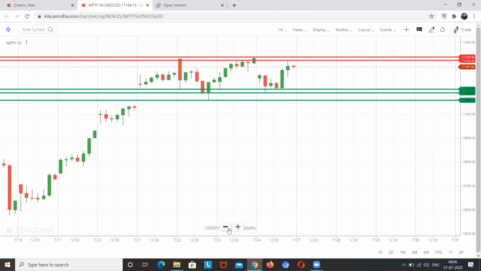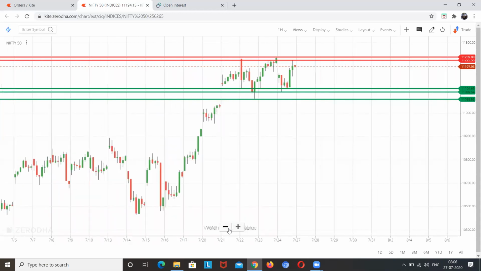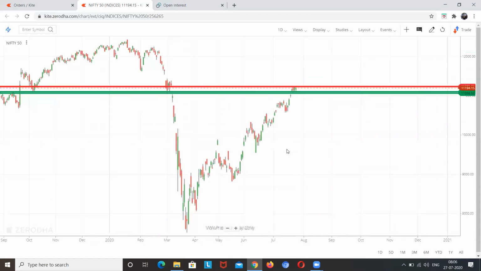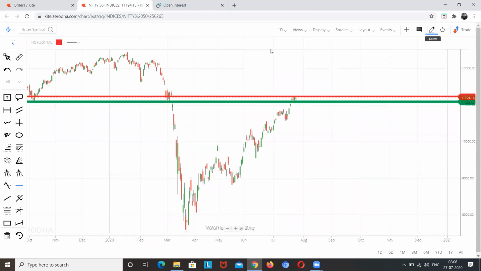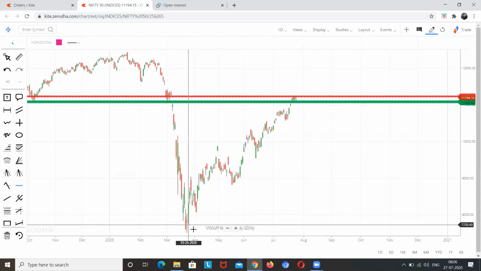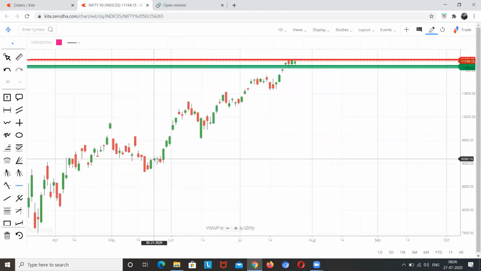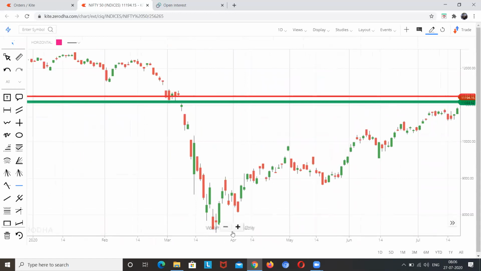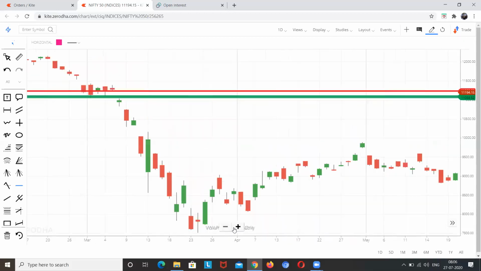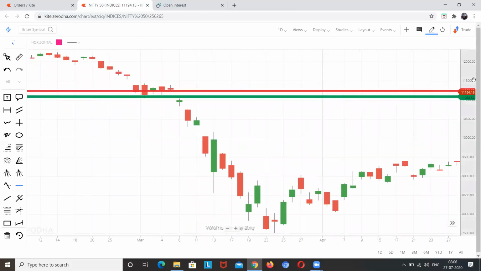Now what can we expect further? If it gives the breakout, where can it travel next? If it gives the daily breakout on the upper side, where can it go further? We will be figuring that out, so we'll go through the daily chart for that. You can see that in the first week of March there was a good consolidation, and after that it has fallen around 3,000 to 3,500 points in 2 weeks. So we'll find out what the next resistance and support levels are.